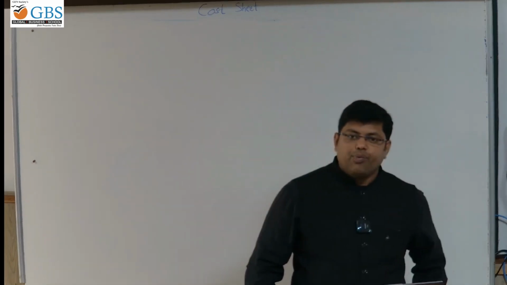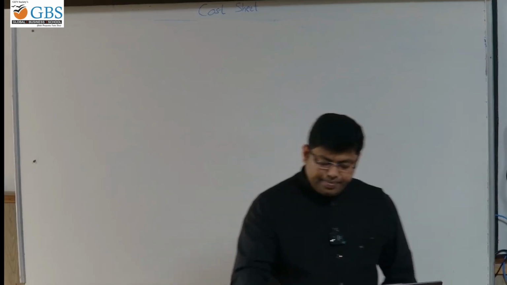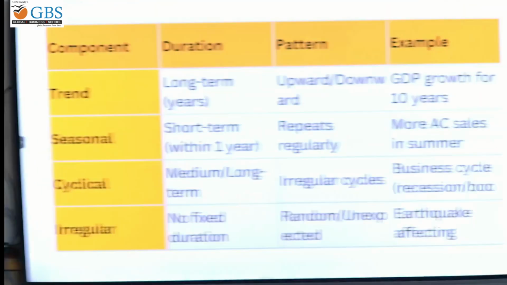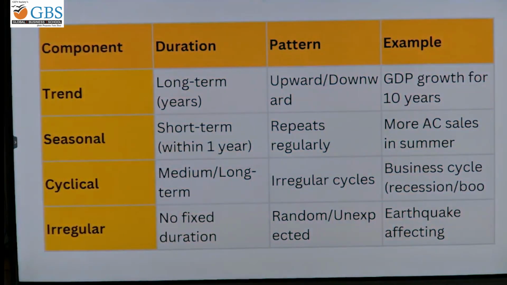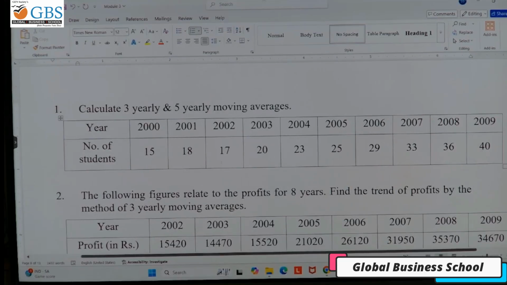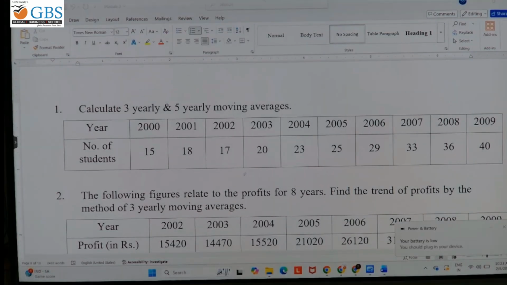Done. Now we shall understand the different types of problems. We'll take up problems. Calculate 3 yearly and 5 yearly moving average. Write down this question. Have you written the question? Shall I proceed?